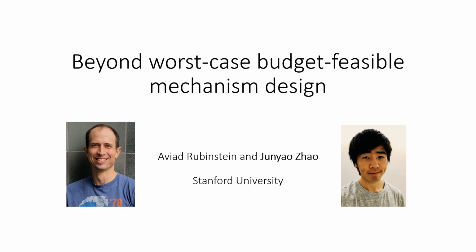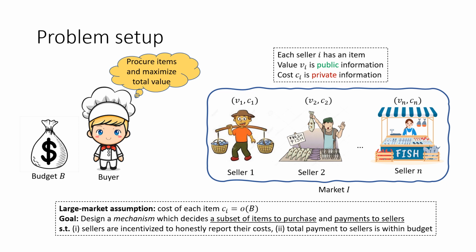My name is Junyao. I am a PhD student at Stanford University. In this video, I'm going to tell you about our recent ITCS paper, Beyond the Worst Case, Budget Feasible Mechanism Design. This is joint work with my advisor, Aviad Rubinstein. Let me start by introducing the problem setup.